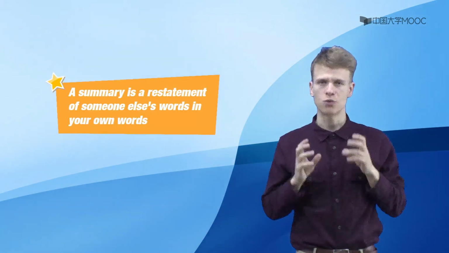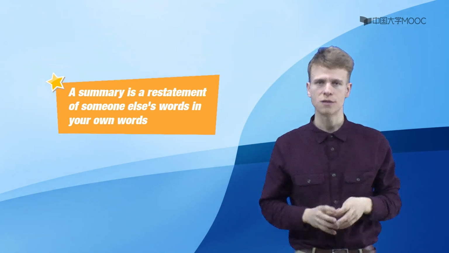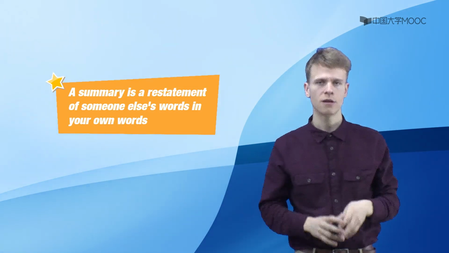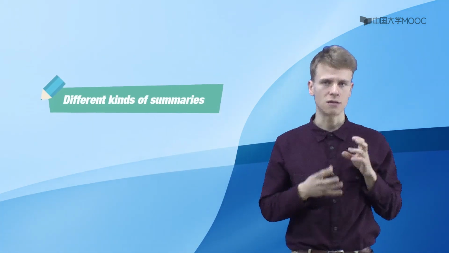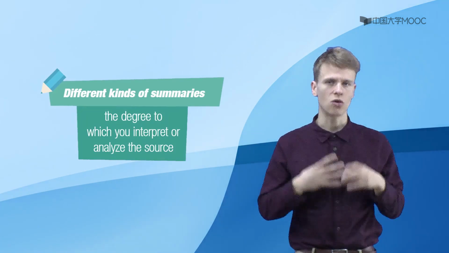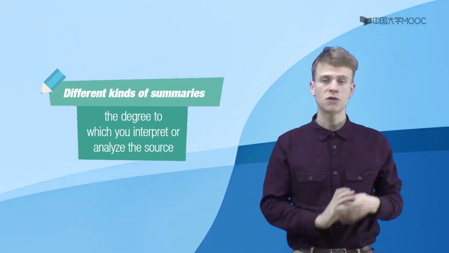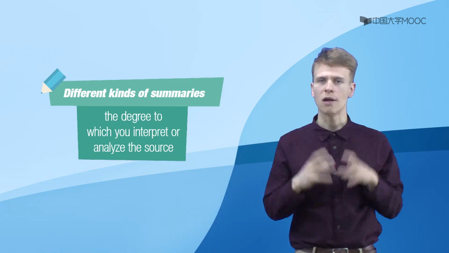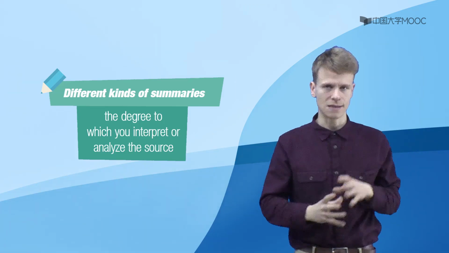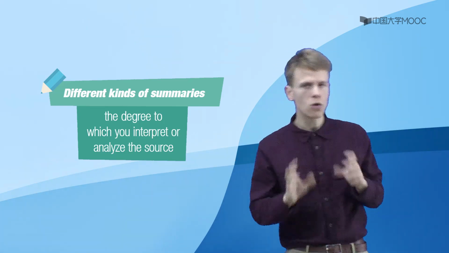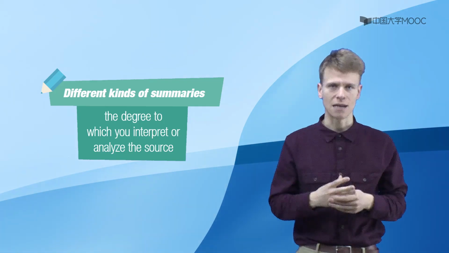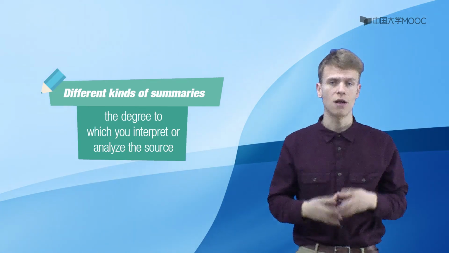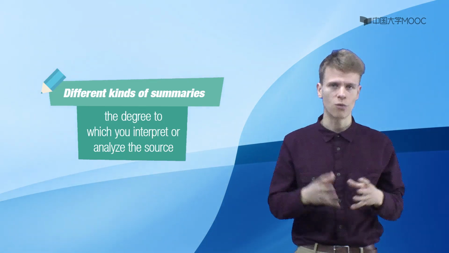As defined in Lecture 1, a summary is a restatement of someone else's words in your own words. There are many different kinds of summaries, and they vary according to the degree to which you interpret or analyse the source. Some are pages long, while others are just 1 or 2 sentences. However, for all types of summary, the writer is responsible for generally stating in his or her own words the main information of another writer.